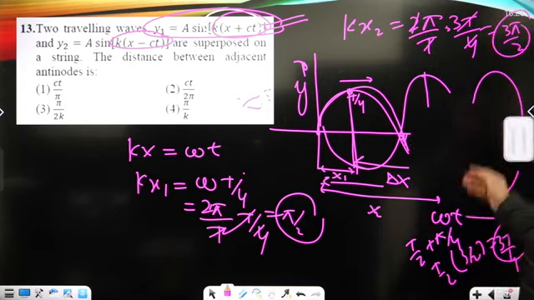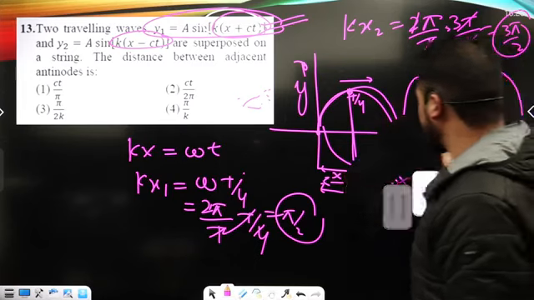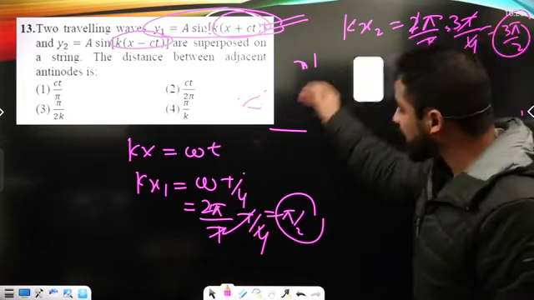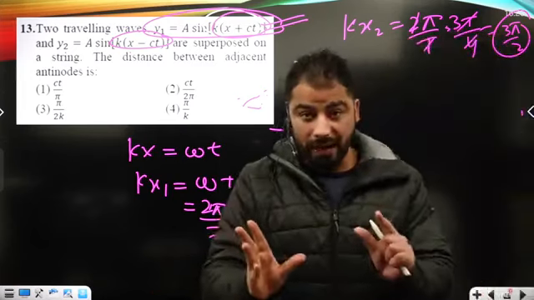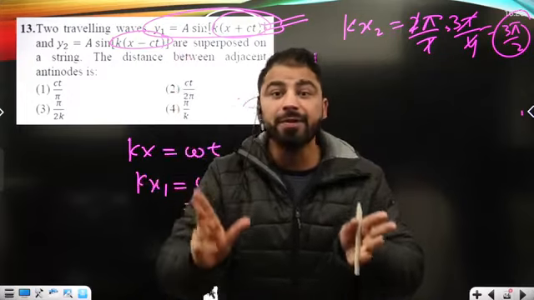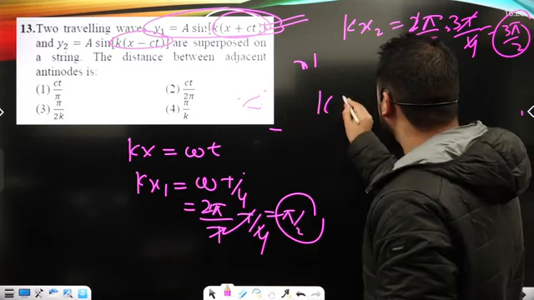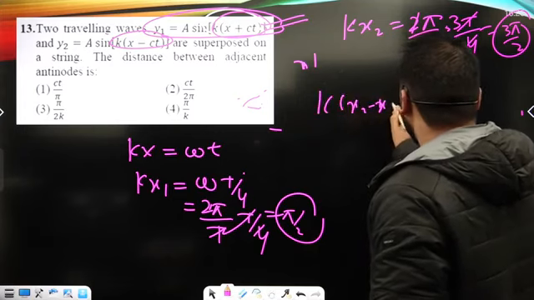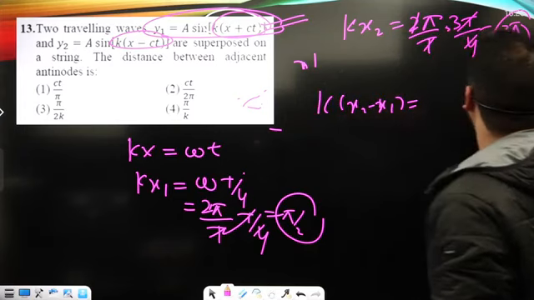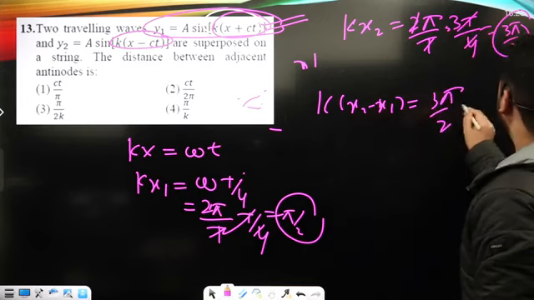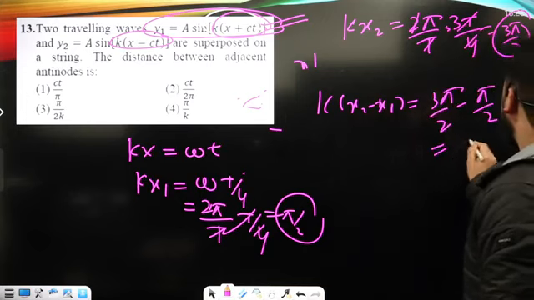So finally what I got, kx1 and kx2, I will just take the difference, because I have to calculate delta x. Delta x, I assumed, is the distance between two consecutive antinodes. So here I can say it's k(x2 minus x1), that's 3 pi upon 2 minus pi upon 2. Can I say it's pi upon 2?